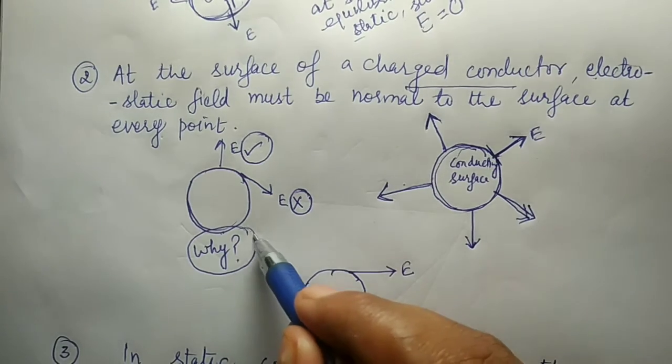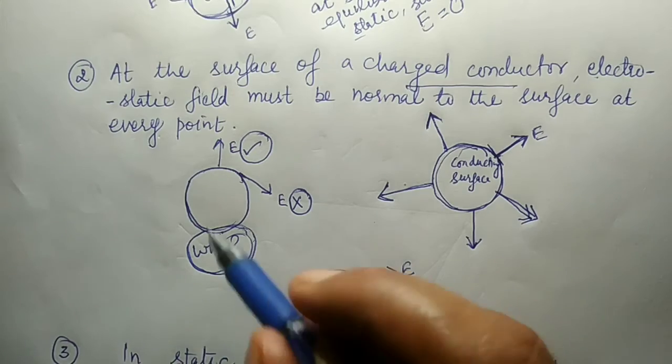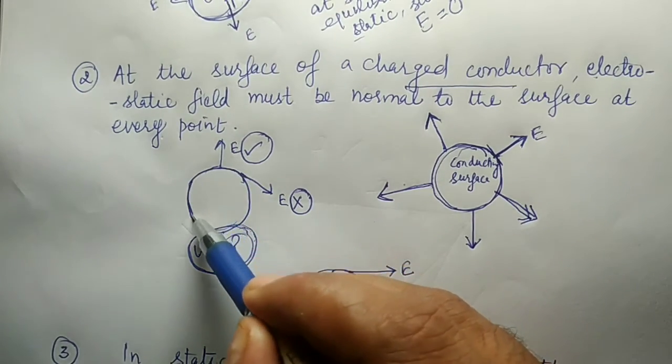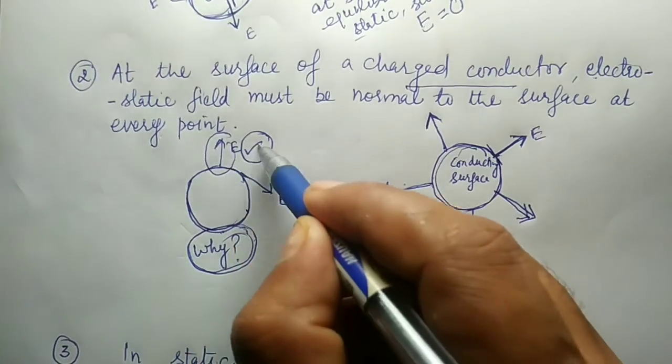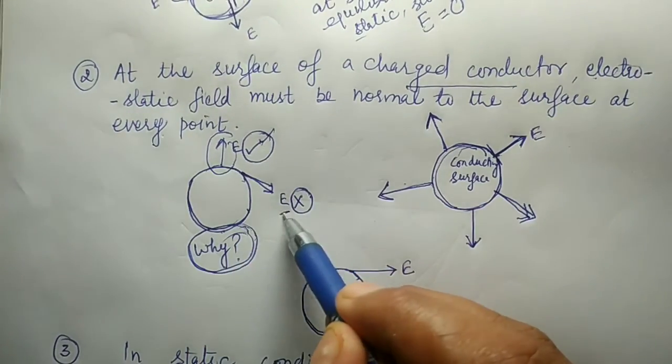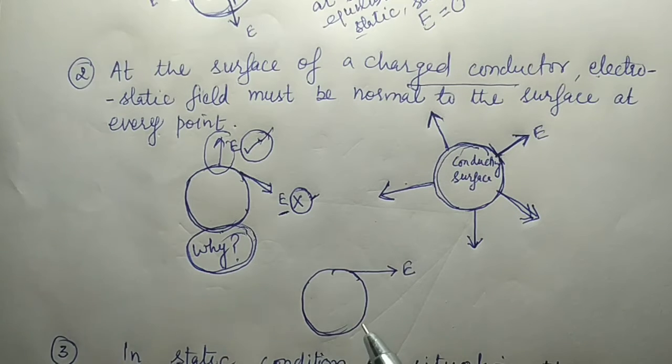The question arises, why is it perpendicular? Suppose this is a conducting sphere. Why is perpendicular correct, and not inclined at some angle? Why is that wrong? What is the problem? To understand it, let us discuss here.